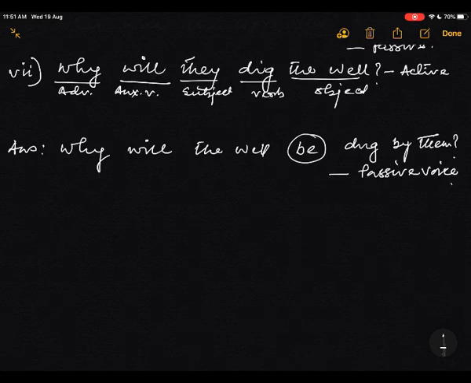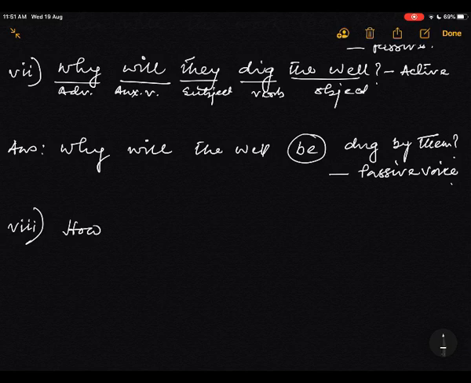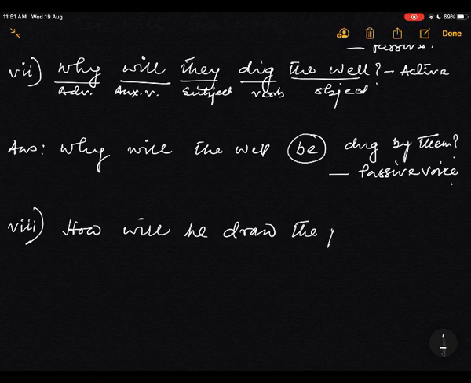Now the last but not the least question, question number 8. How will he draw the picture? Question mark, and this is an active voice.